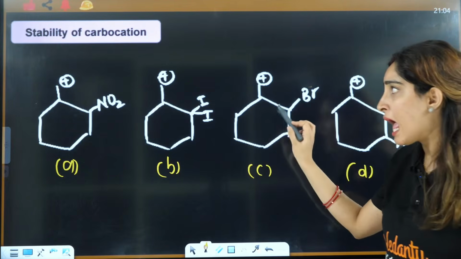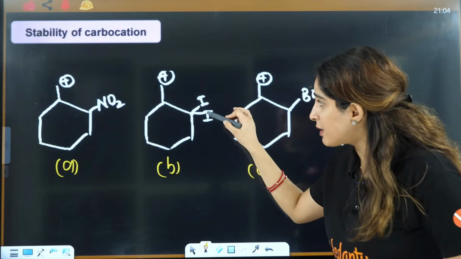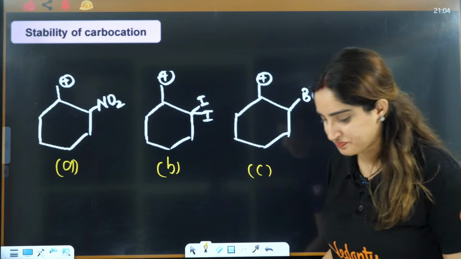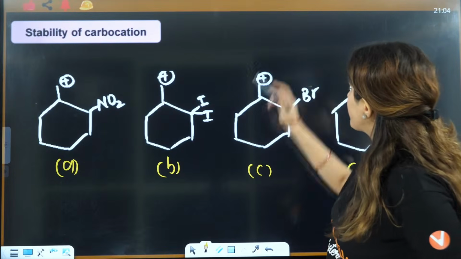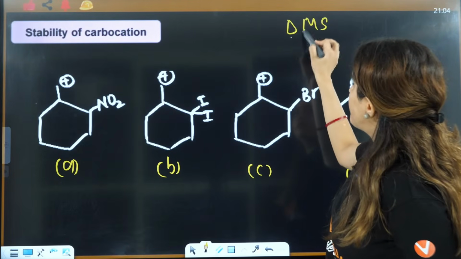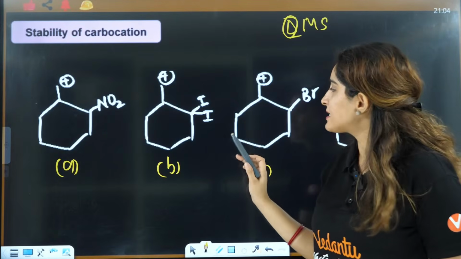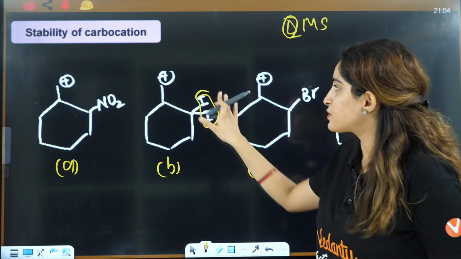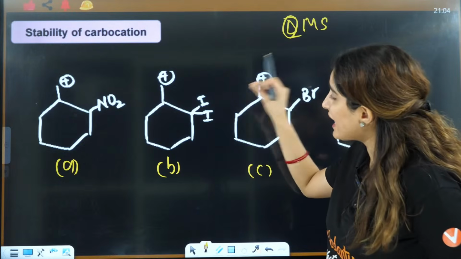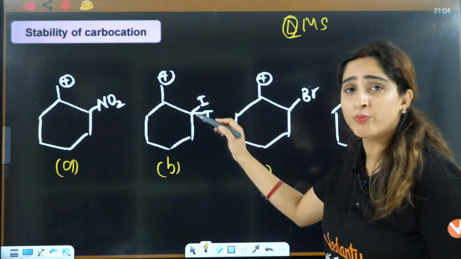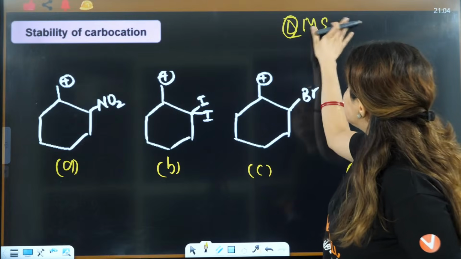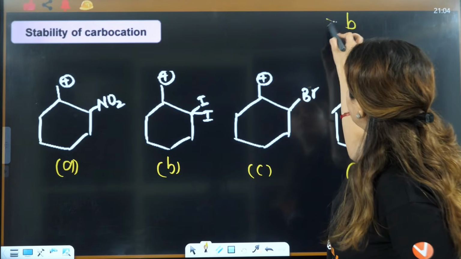So I'll compare these. Out of these three, this is multiple, these are single. So remember DMS. First you will see distance. These three are winning here, and for multiplicity, this is winning. That means the minus I effect of this is going to be maximum here. So it is least stable, that is B.